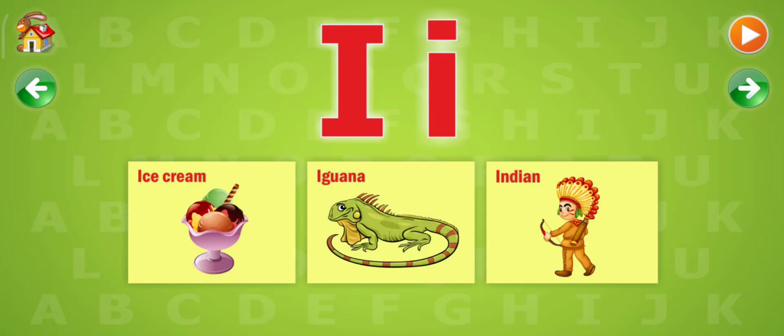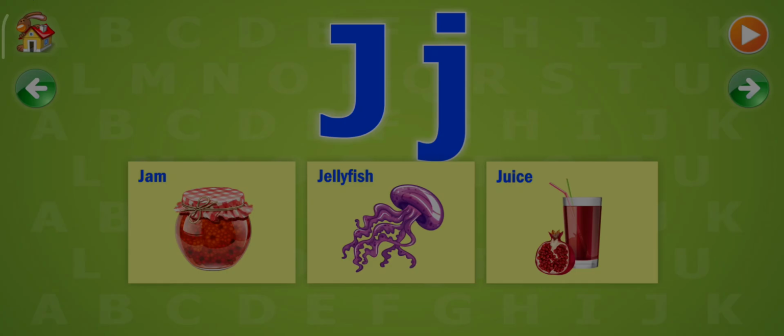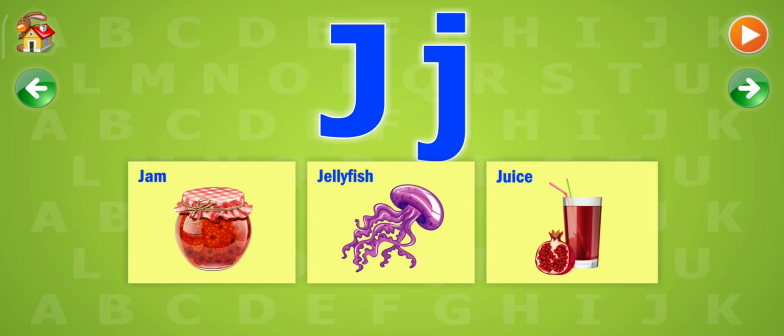I. The following words start with an I. Ice cream, iguana, Indian. J. The following words start with a J. Jam, jellyfish, juice.